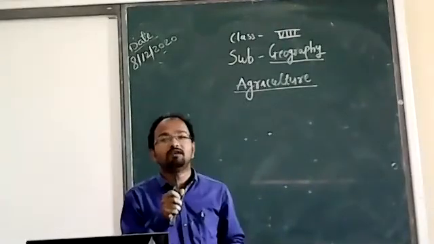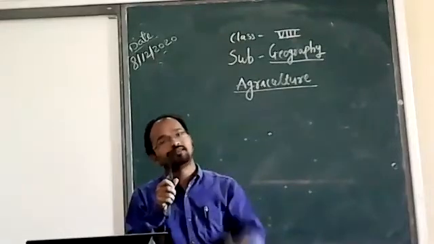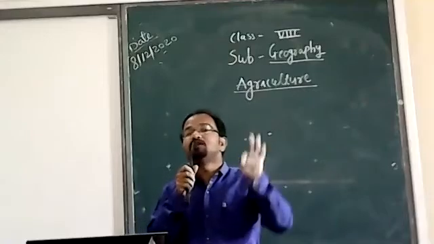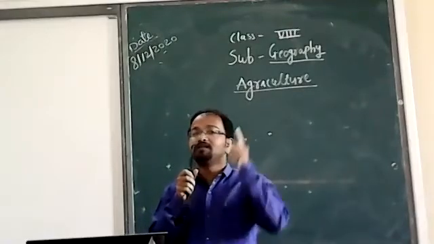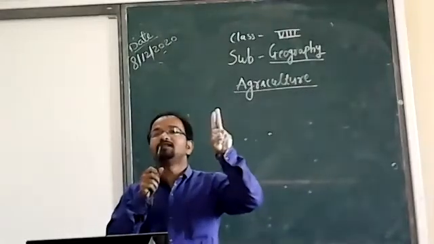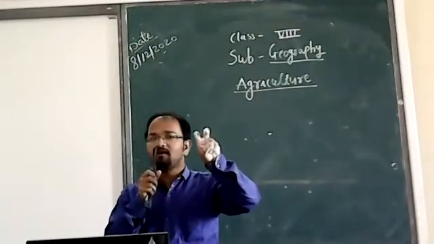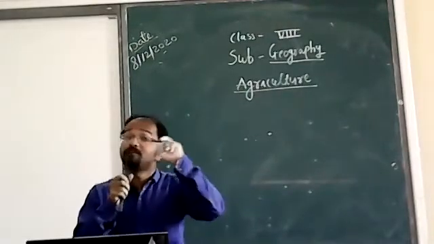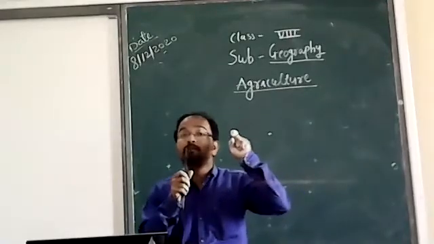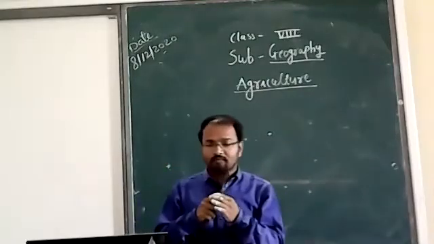First is intensive subsistence and second is primitive subsistence. Here there are two types of farming: first is subsistence farming and second is commercial farming. In subsistence farming, there are also two types: primitive and intensive.